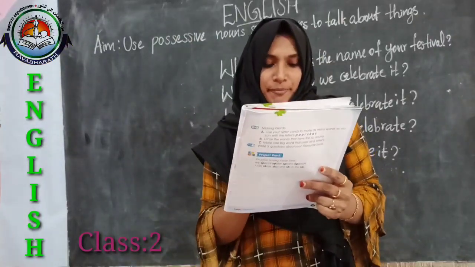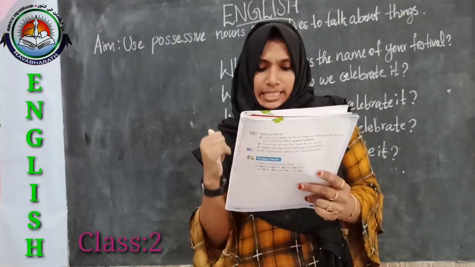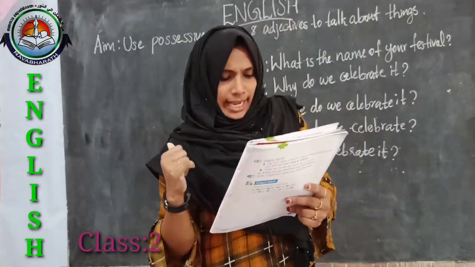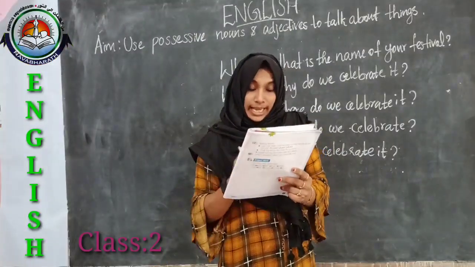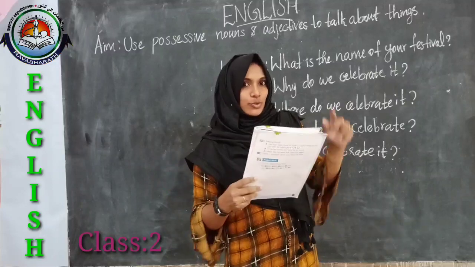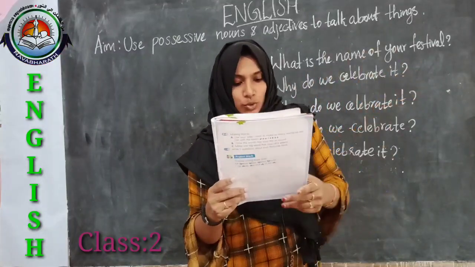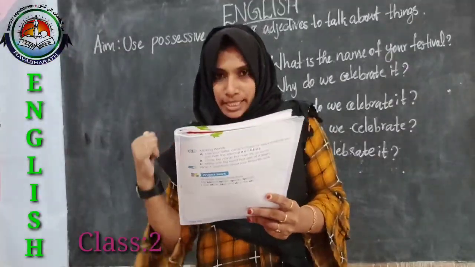Then number 5, fill in the blanks with my, our, her, his and their. So A, I have a book. So it is whose book? I have a book. So that I is changed into my. So it is my book. Megha gave me her umbrella.